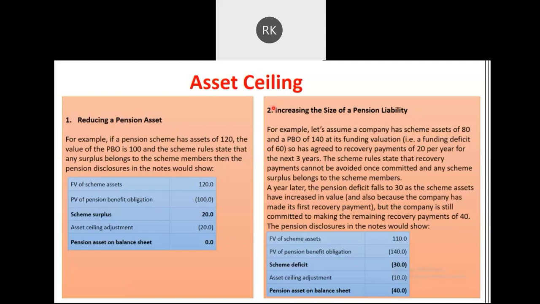there is a surplus, that is, your assets are exceeding your liability. Say for example, my total liability computed by the actuary is 1 lakh rupees, whereas the assets which I have contributed come out to 1 lakh 20,000. That might be on account of capital market appreciation and the increase in the valuation of the assets. So against 1 lakh, I have 1 lakh 20,000 as the asset, and accordingly I have a surplus of 20,000.